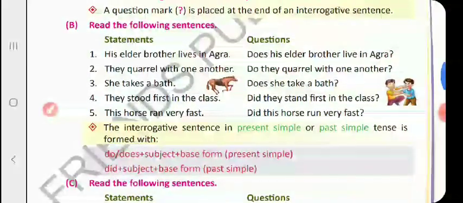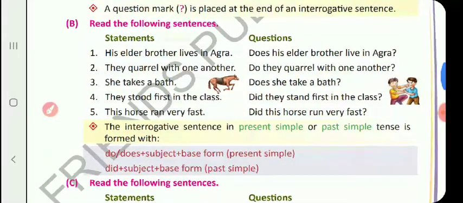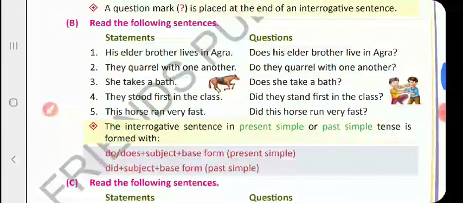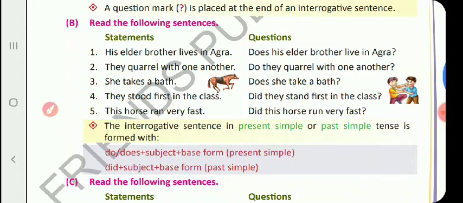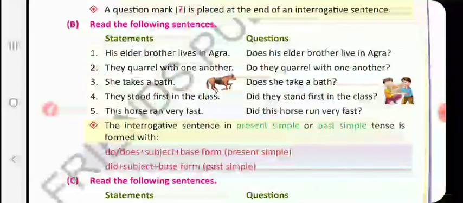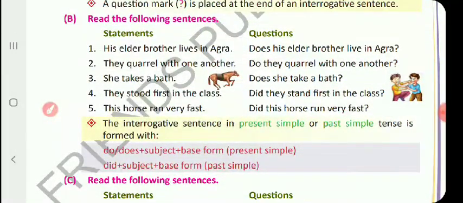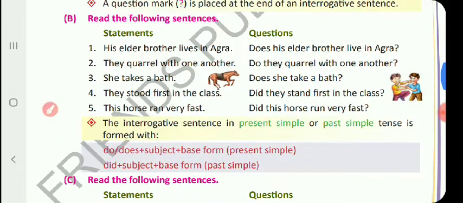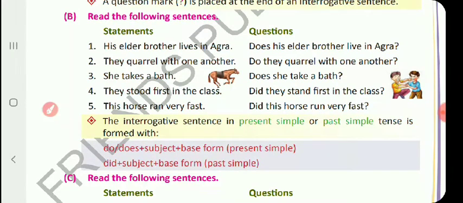So, if the sentence is in present simple, and if the subject is singular, listen carefully. If the subject is singular and the sentence is in present simple tense, then how do we form an interrogative sentence? First, if it is singular, take the helping verb does.